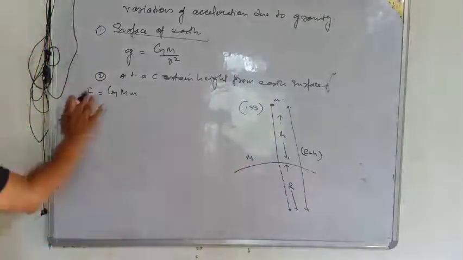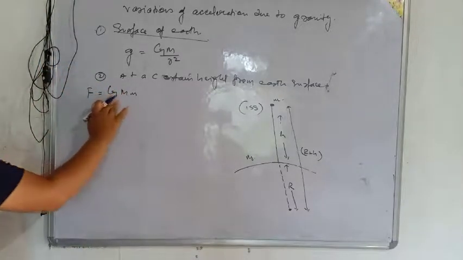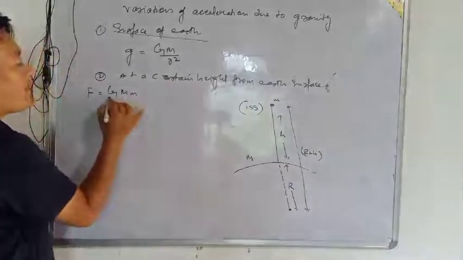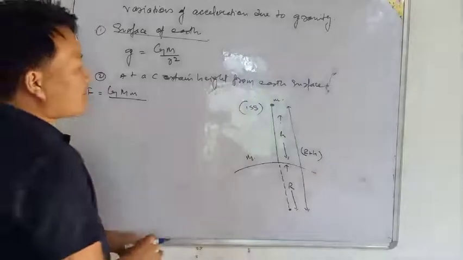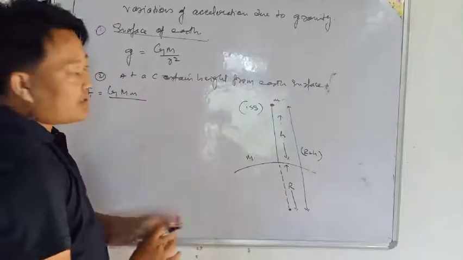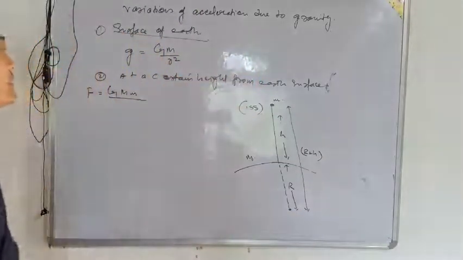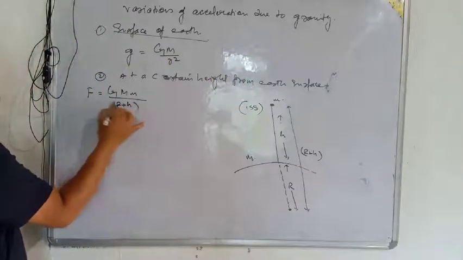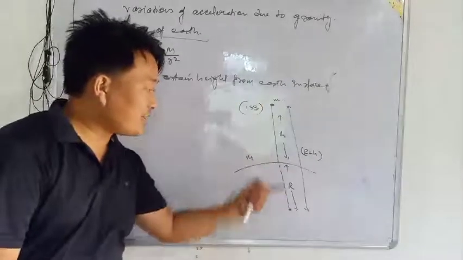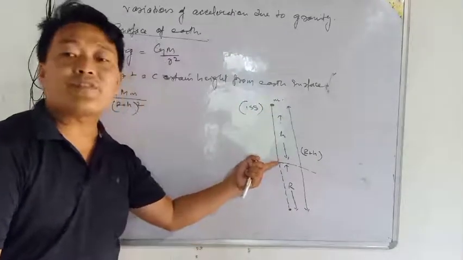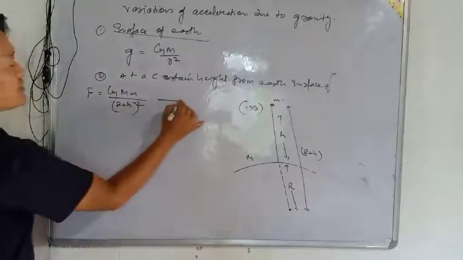From Newton's gravitational law we get g is equal to capital G into capital M by R square, and this R square is the total distance from center to center. From here it is h, and from here it is R, which means R plus h whole square. Equation number 1.